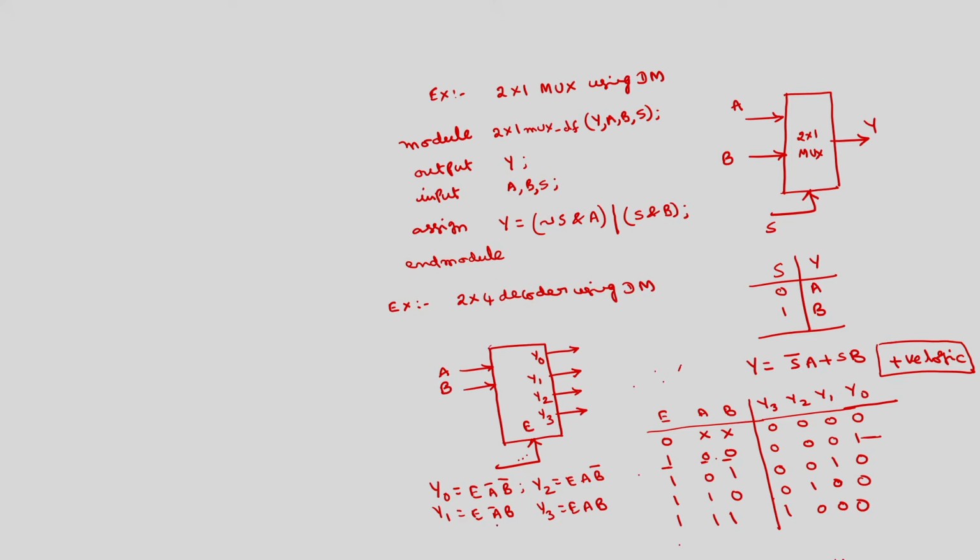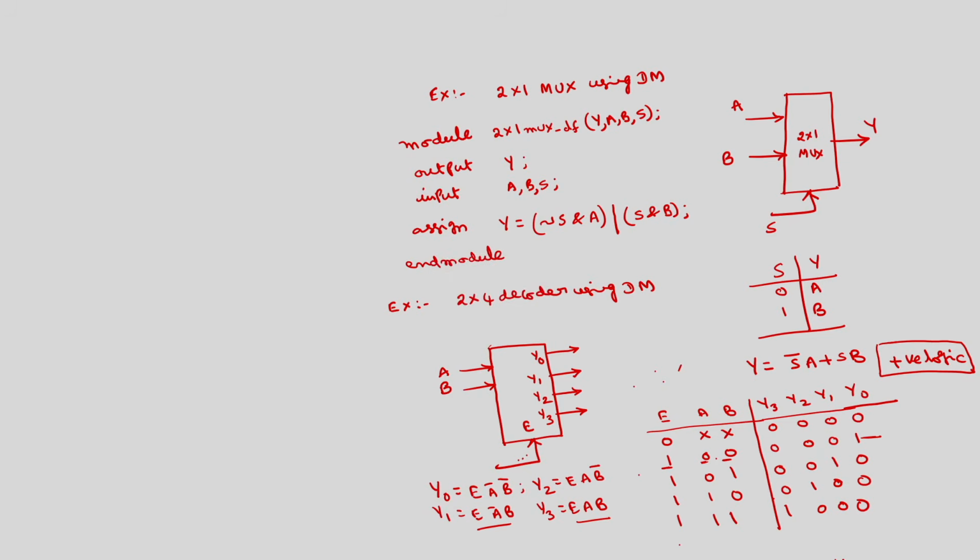Basically, here we have AND gates. Module. So, you have to give 2 by 4 decoder underscore DF, data flow modeling. Basically, we have 2 inputs and 1 enable input and 4 outputs, Y output, and there is the enable input and X is another input.